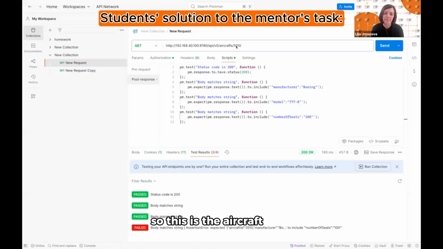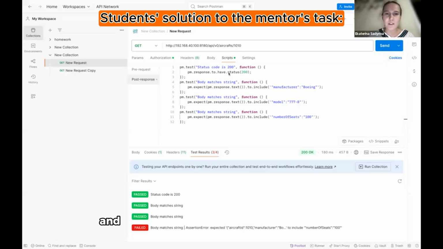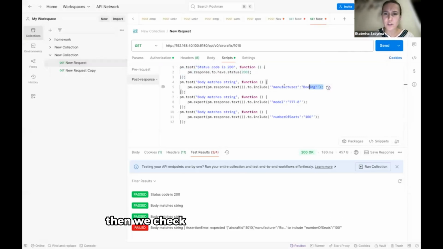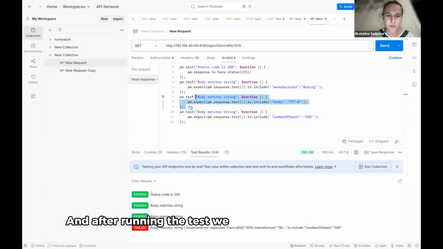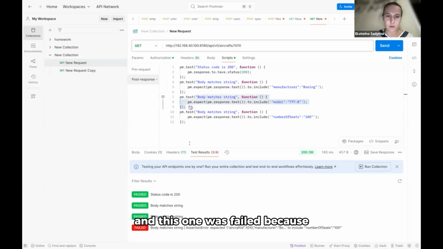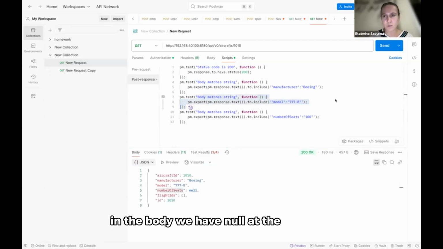So this is the aircraft 1010. And the first one, we check the status code, then we check the manufacturer is Boeing. The third one, we check the model and we check the number of seats. And after running tests, we can see that the first three automated tests passed and this one failed, because in the body we have null in the response.